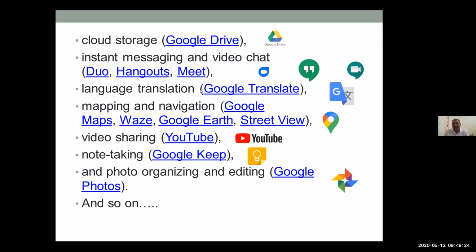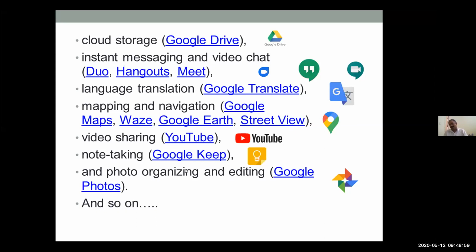Some cloud storage applications are there, that is Google Drive. Some instant messaging and chat applications are there, that is Duo, Hangouts, Meet, and for language translation, Google Translate is there. For mapping and navigation, Google Maps, Waze, Google Earth, Street View are there. For video sharing, YouTube is there. For note taking, Google Keep is there. And for photo organizing and editing, Google Photos is there. And there are so many applications.